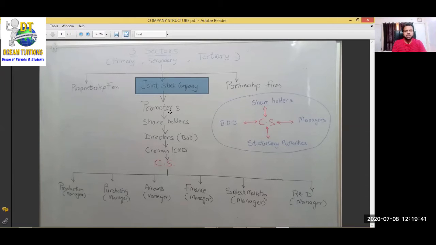But there are lots of rules and regulations to start a joint stock company. बहुत सारे रूल्स and regulations government has put to start the joint stock company. क्यों? Why has government put so many rules? सोल ट्रेडर स्टार्ट करना, प्रोप्राइटरशिप फर्म करना है, 1 दिन में स्टार्ट कर सकते हैं. पार्टनरशिप करना है, 2 दिन में स्टार्ट कर सकते हैं. Joint stock company will take minimum 6 months to complete the formality to start the company. Clear? So many rules are there. Why so many rules?